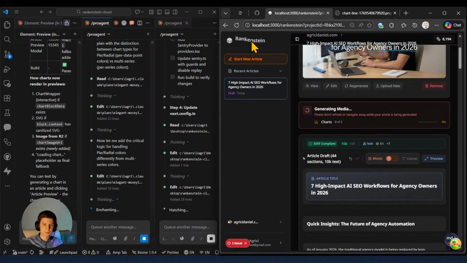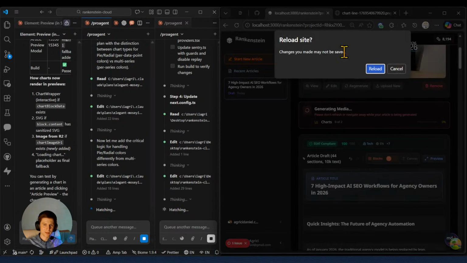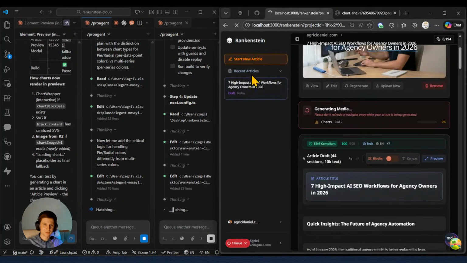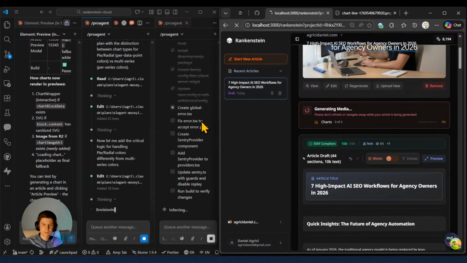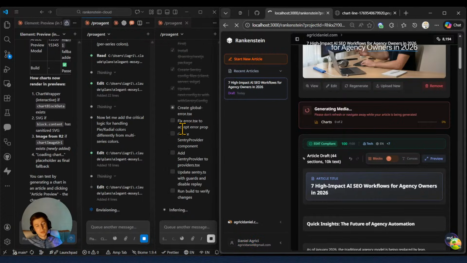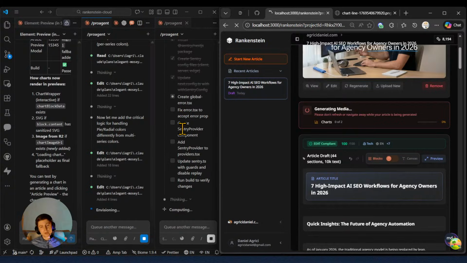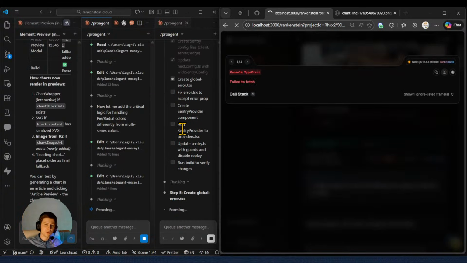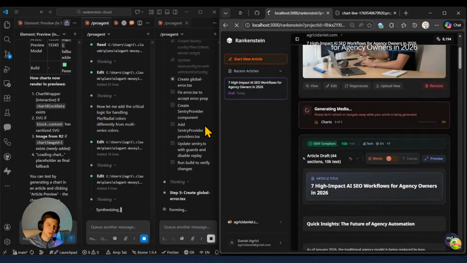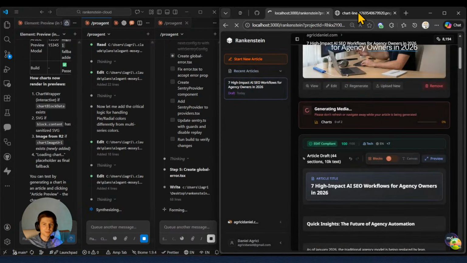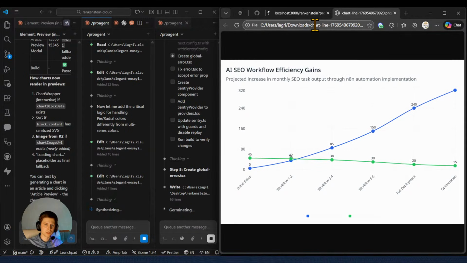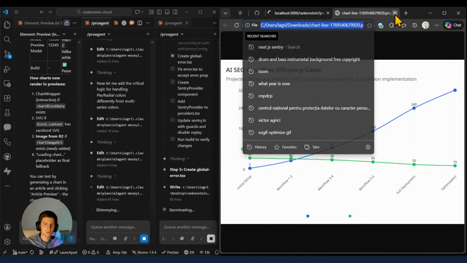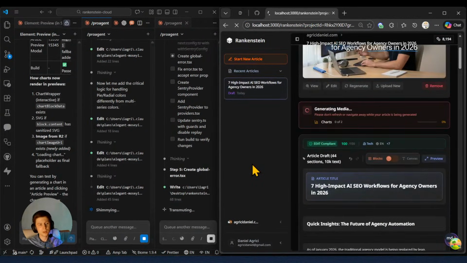This is so fun. Yep, and right now what we're doing, once again, is installing the Sentry package from Next.js to ensure that we have proper data. This failed to fetch because the current updates are being applied. We are installing the package to ensure that any errors that pop up, we will be notified and we can fix them accordingly.